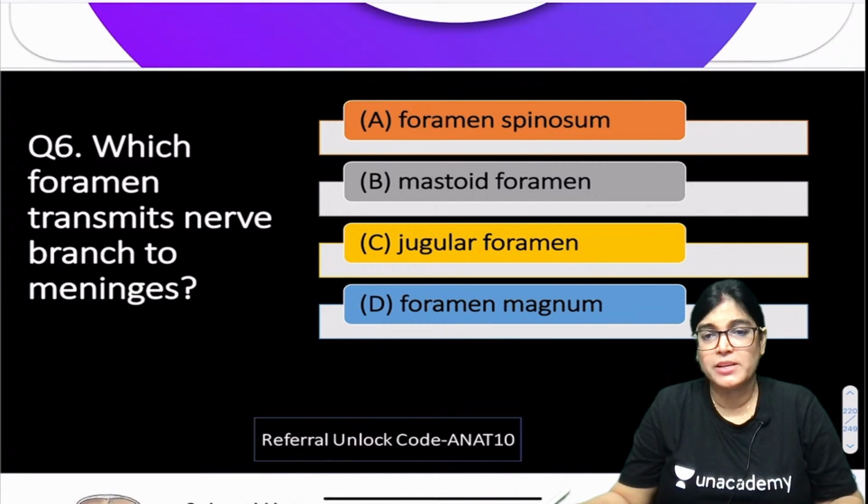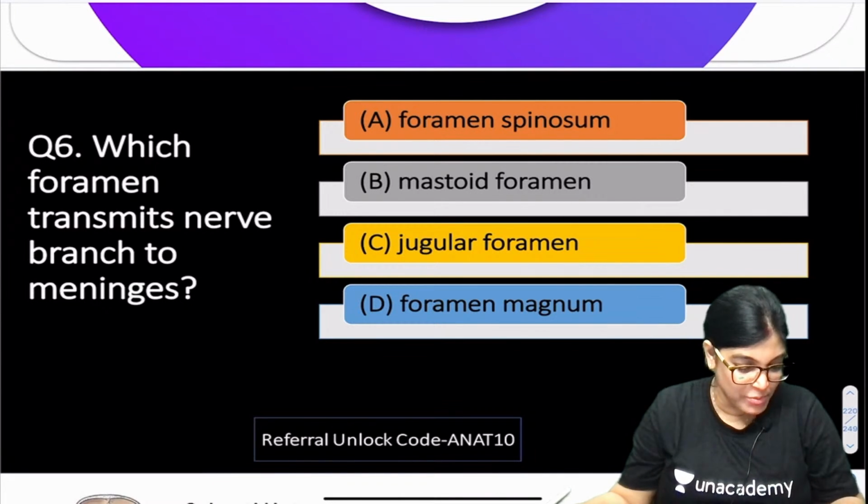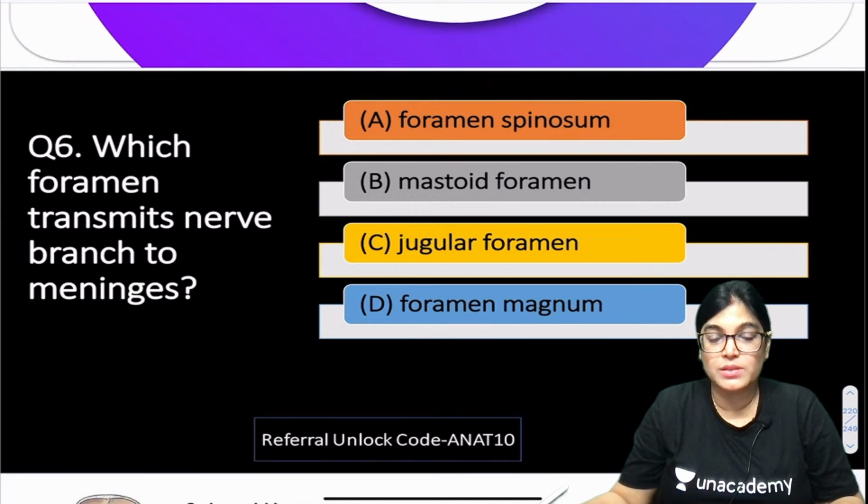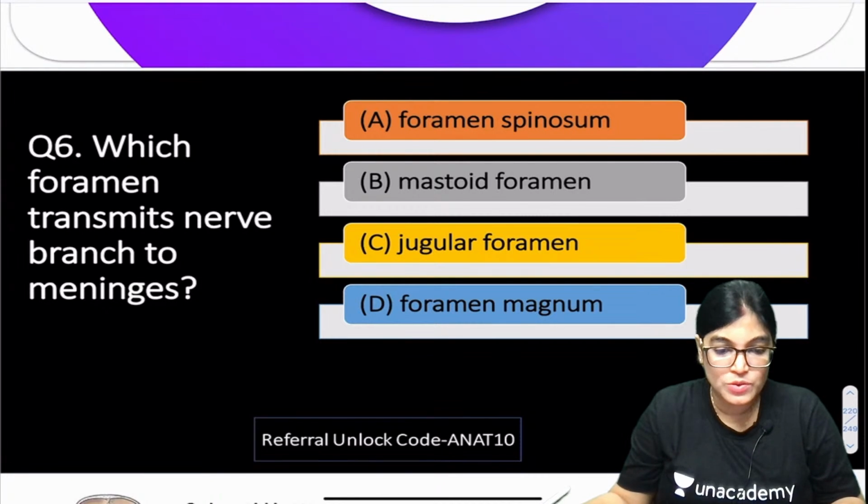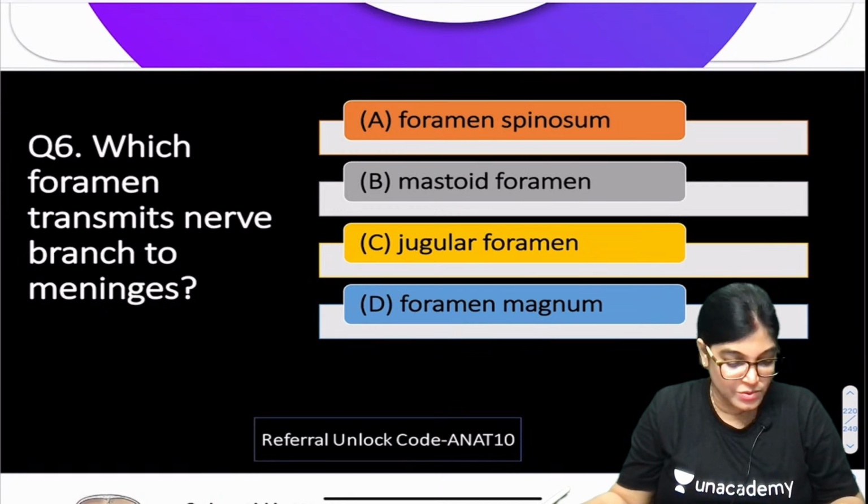Deoxy is coming up with the explanation of the answer, so he is making my work easier. Okay, so yes, he is telling middle meningeal nerve through foramen spinosum. What is the name given to that nerve? A particular name is there. What is the nerve? Deoxy.